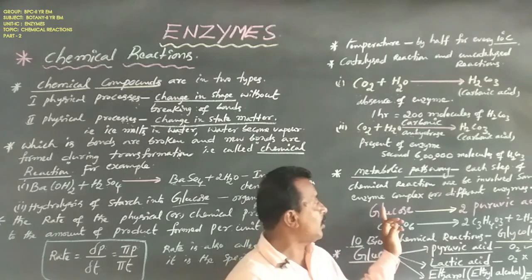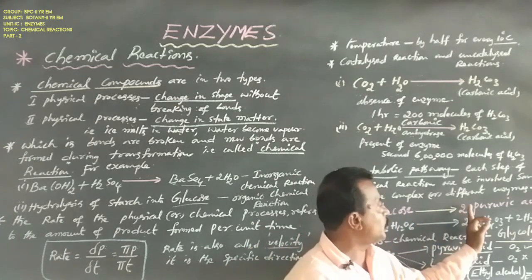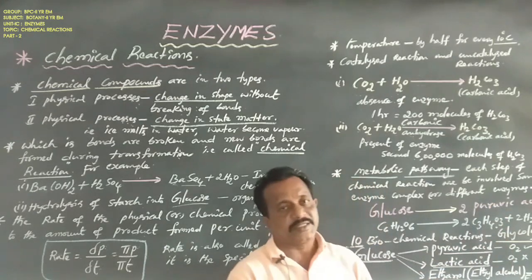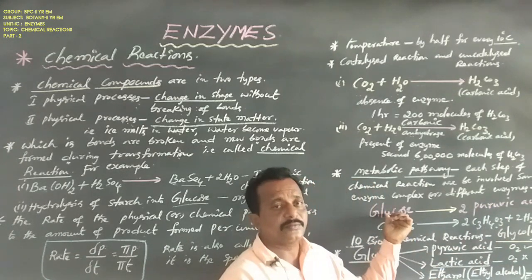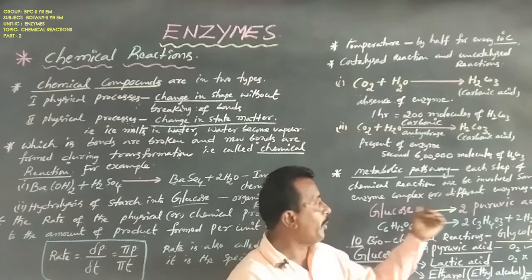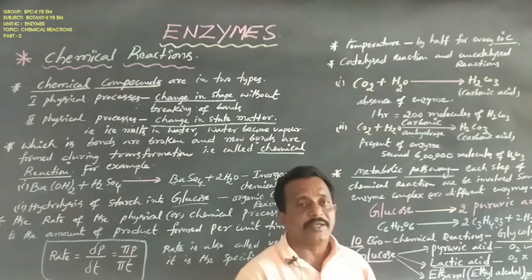Glucose is converted to 2 molecules of pyruvic acid. Glucose is the primary substrate in glycolysis, and the end product is 2 molecules of pyruvic acid.